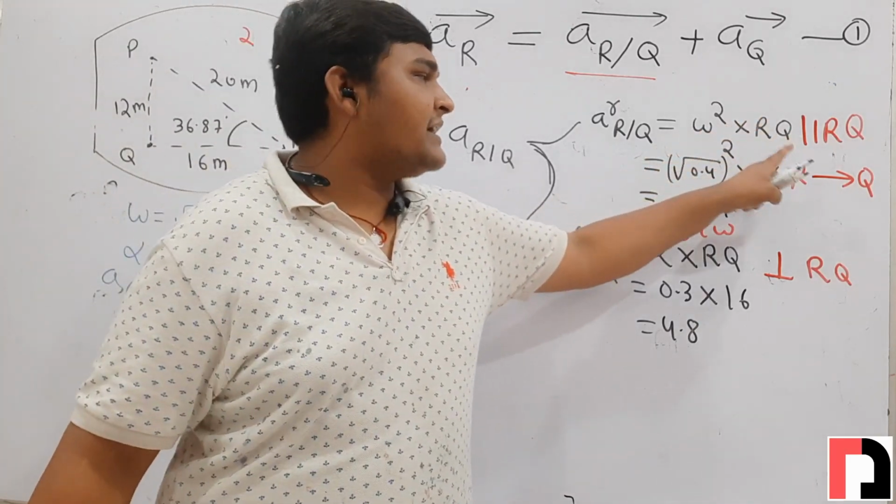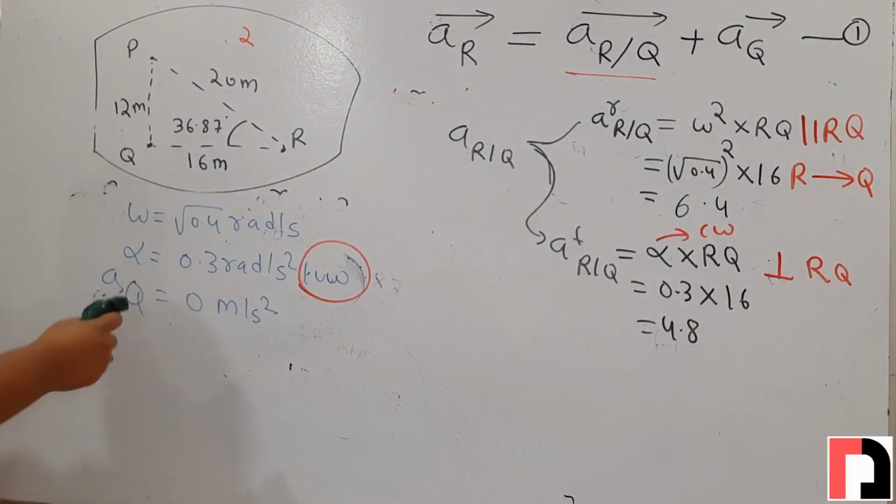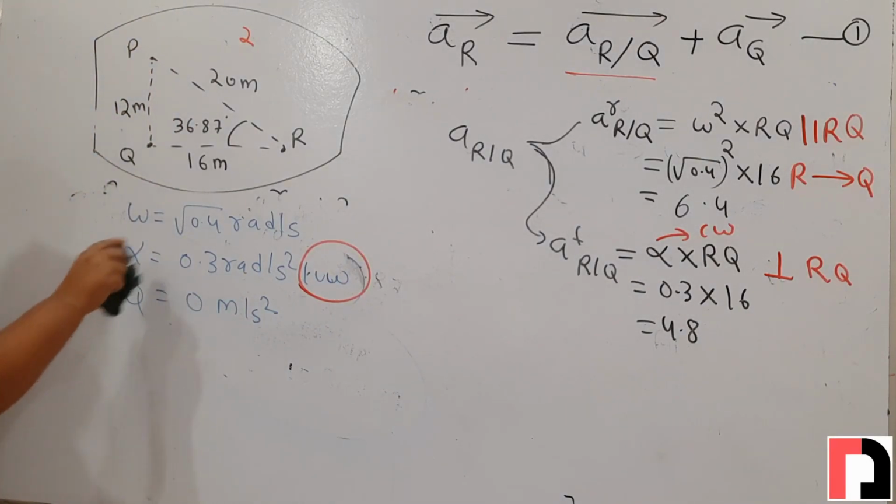Okay, so we calculated the radial acceleration and tangential acceleration of r with respect to q. To get its exact direction, we will draw it. So to draw, I am rubbing it.